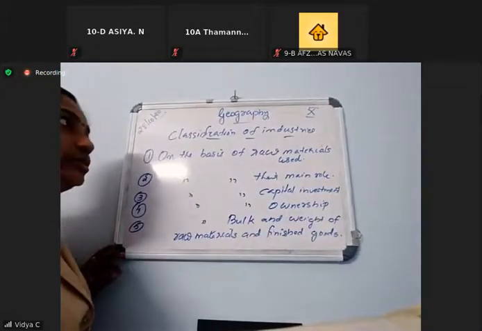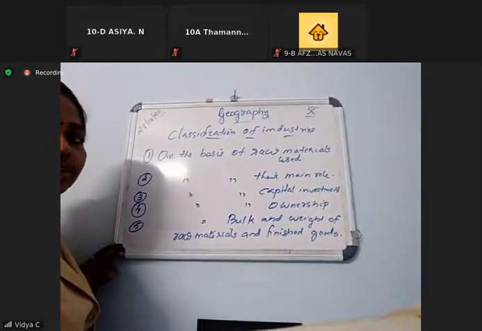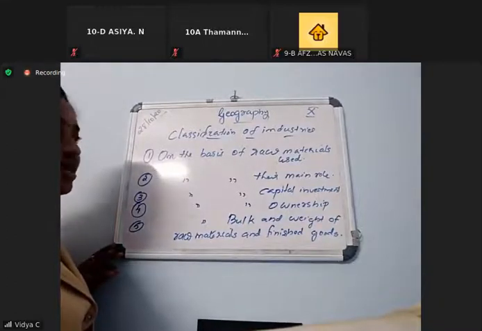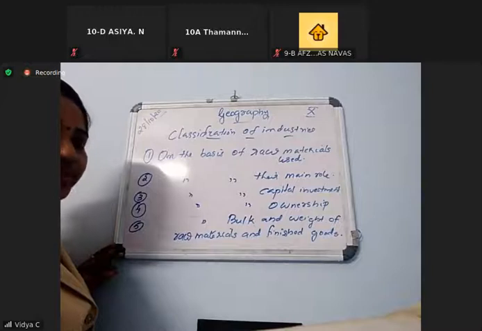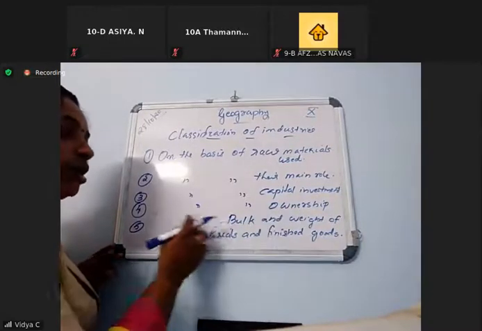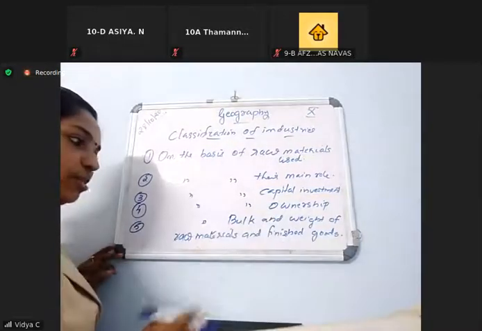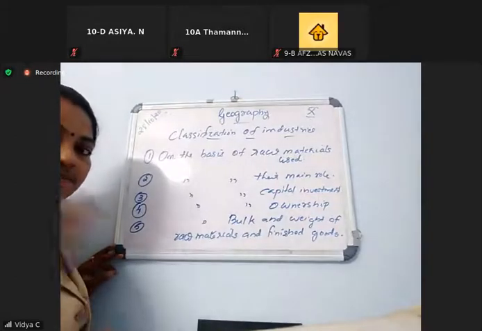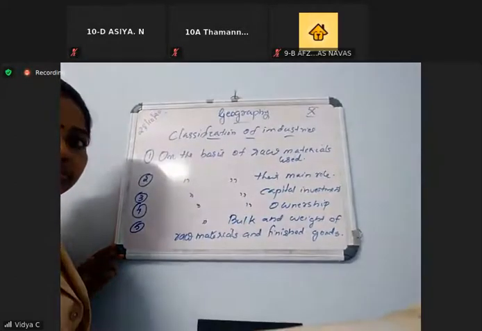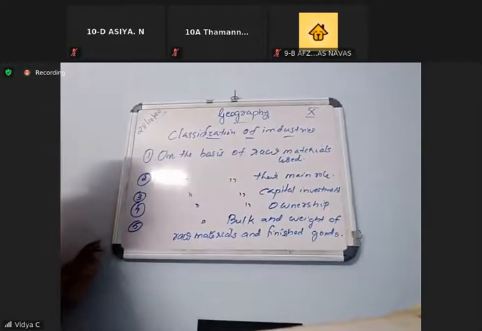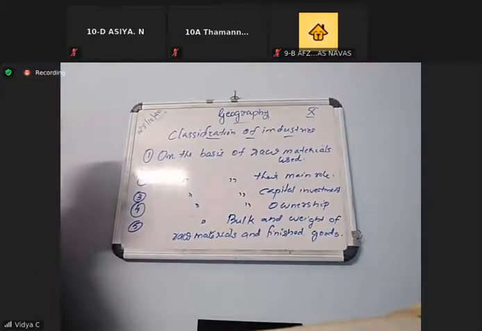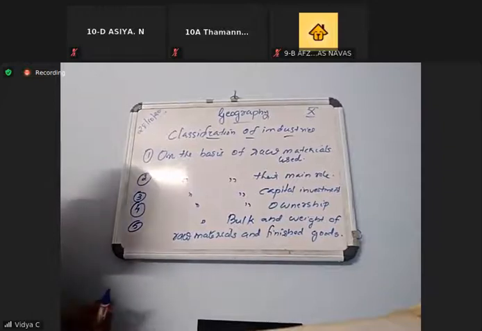Clear? So these are the different classifications of industries: on the basis of raw materials used, on the basis of their main role, on the basis of capital investment, on the basis of ownership, on the basis of bulk and weight of raw materials and finished goods. We can go one by one. First, write: on the basis of raw materials used.